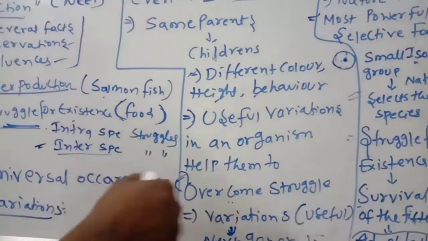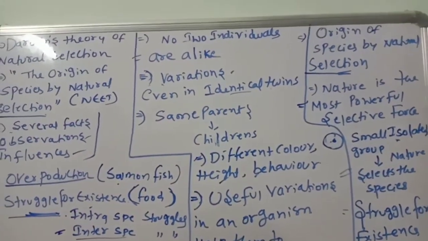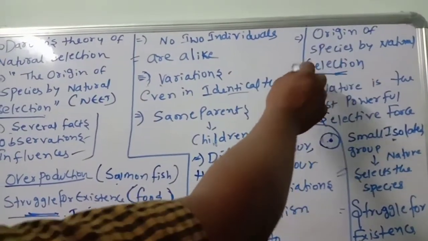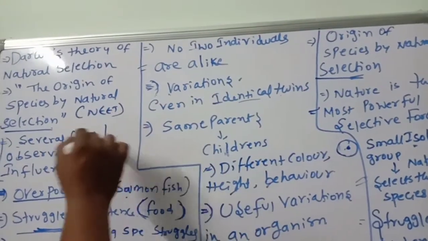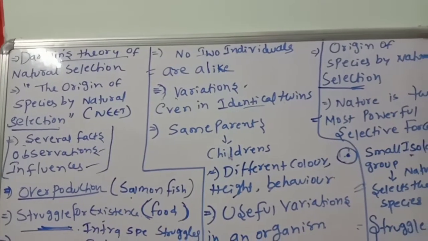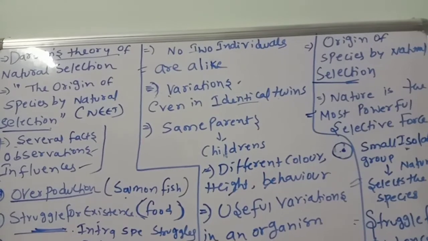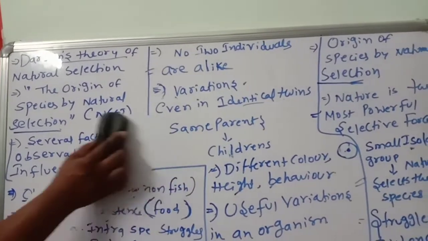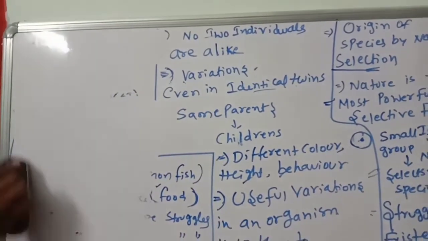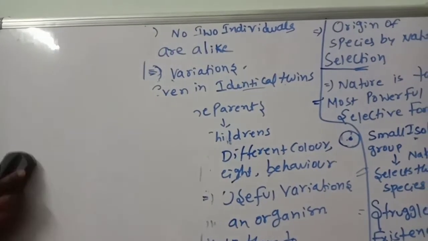So these all are what we call facts: overproduction, struggle for existence, universal occurrence of variations, then origin of species by natural selection. These are several facts supporting the Darwin theory of natural selection. These are very good observations, very clear-cut facts, but some objections are there in Darwin's theory. What are those objections? We are going to discuss.